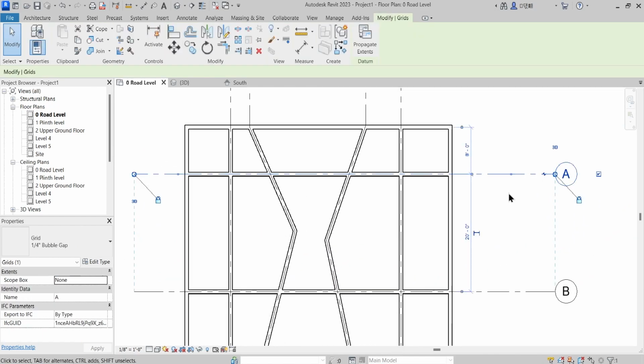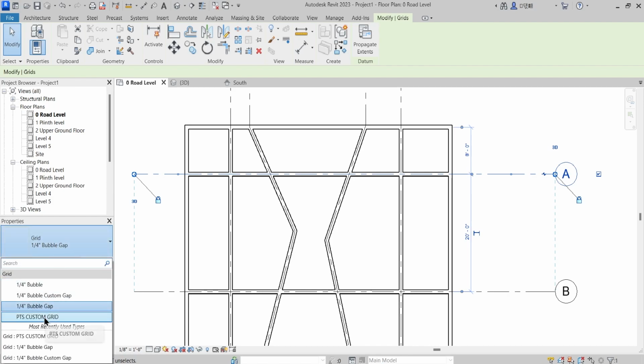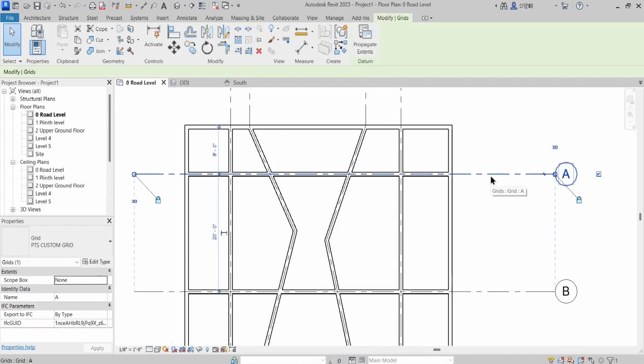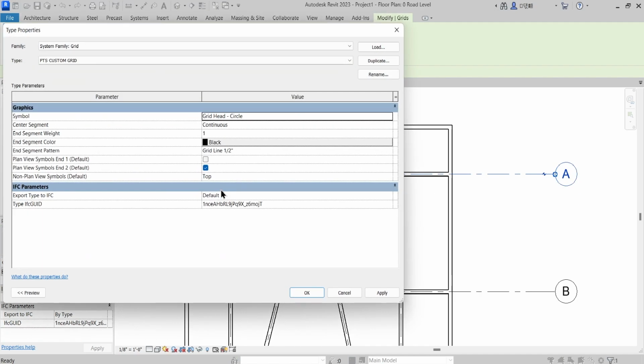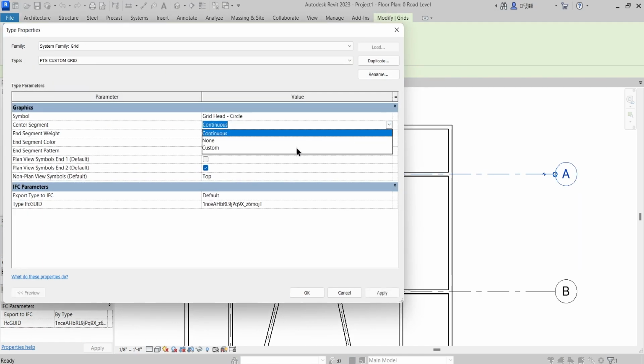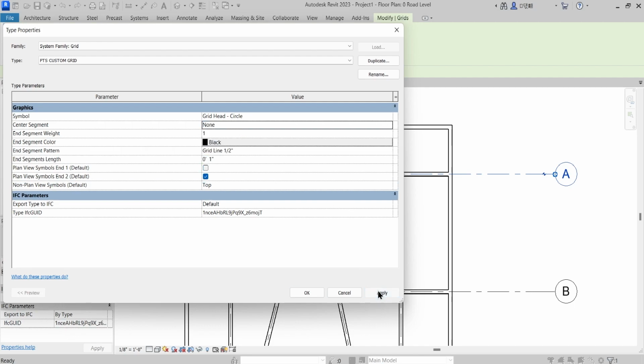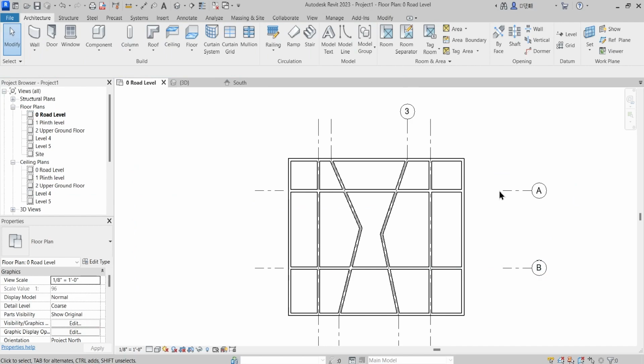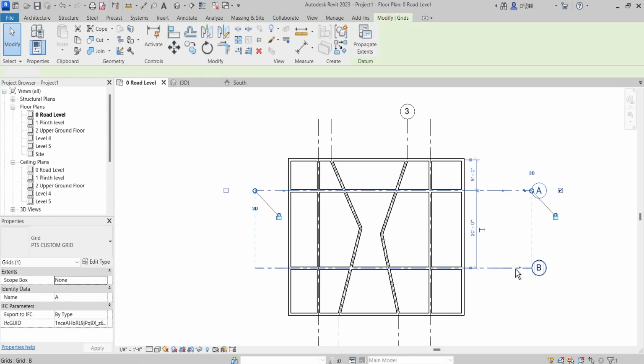But if I select this particular grid line which doesn't have the center segment, and change this to PTS custom grid, then again it is referencing that center segment, just because we customized one of its properties. If I say none and apply and OK, then you will get rid of the center segment from both these lines, because both these grid lines are now the PTS custom grid lines.